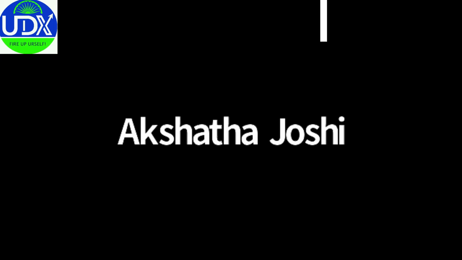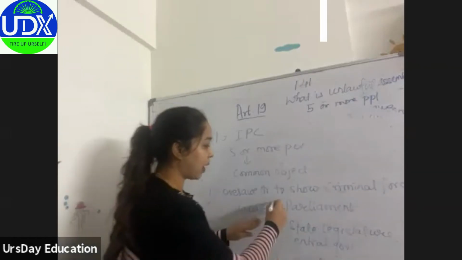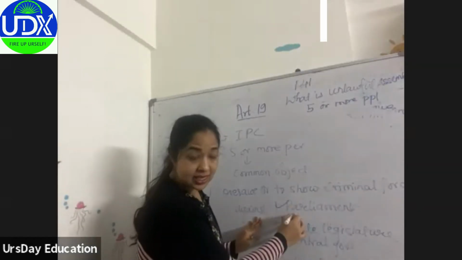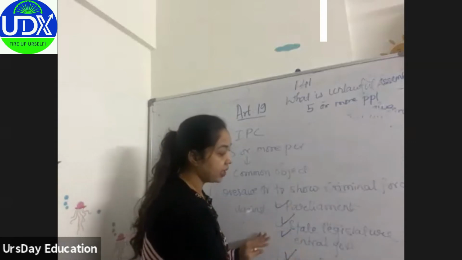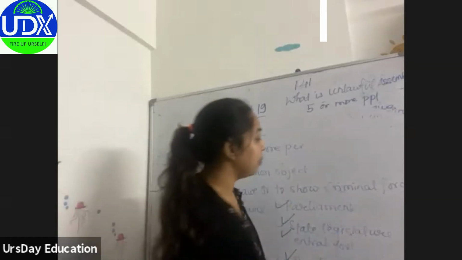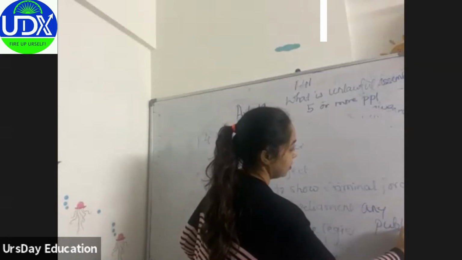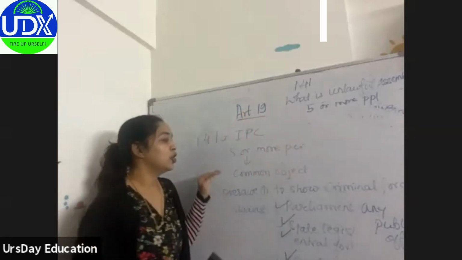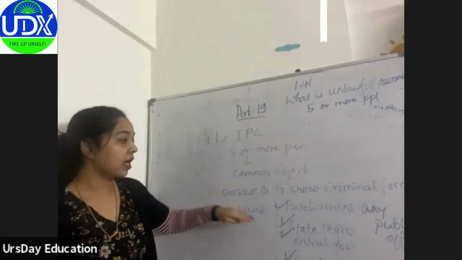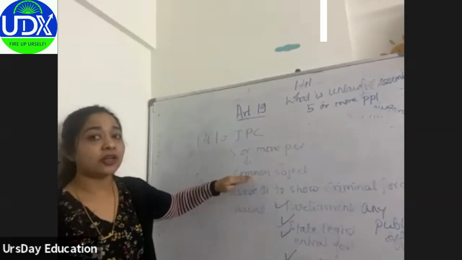So if you are showing any criminal force against Parliament, the state legislature, the Central Government or the State Government, and I'll write it here, any public officer, then it will be considered that your common object is unlawful.